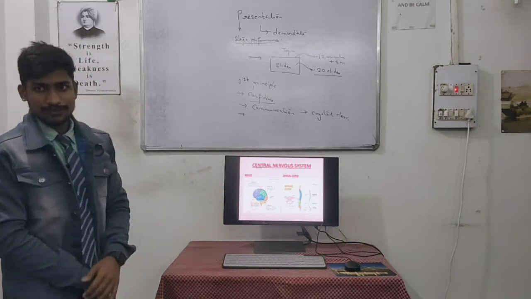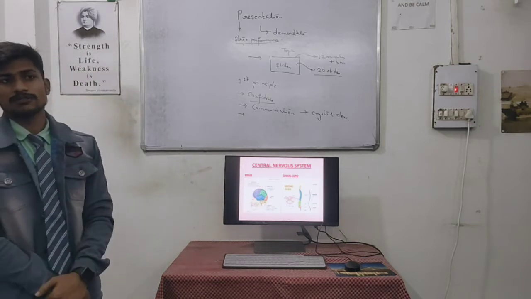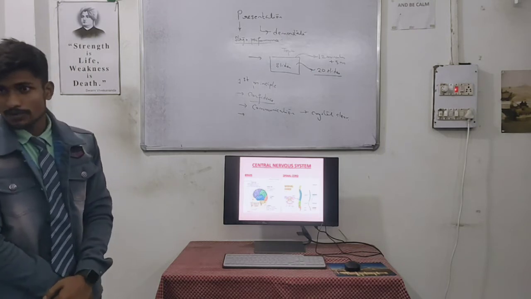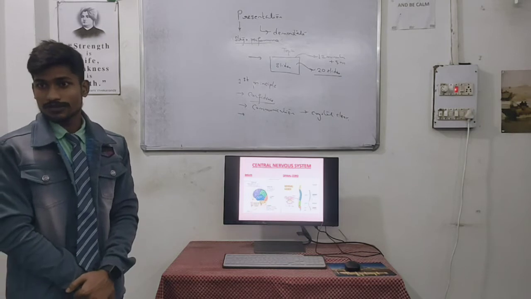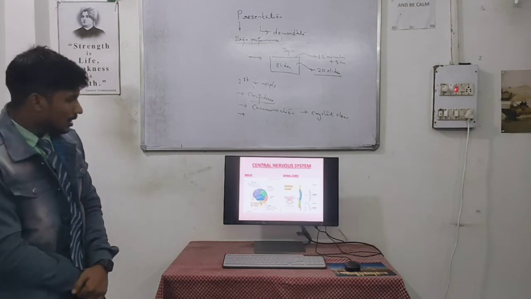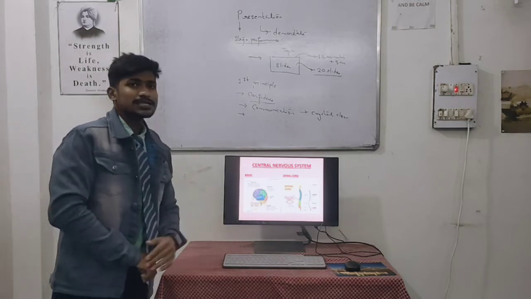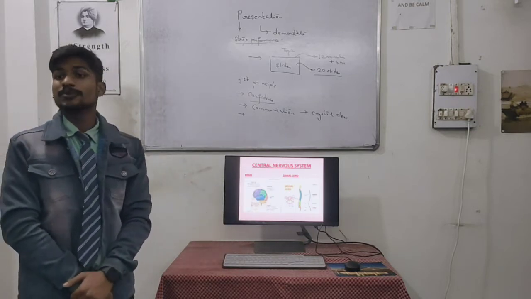If we have certain kinds of damage to our frontal lobe, we can have certain kinds of memory problems, disorders of forgetting something. Now moving toward the parietal lobe. This is mainly to sense temperature and pressure.